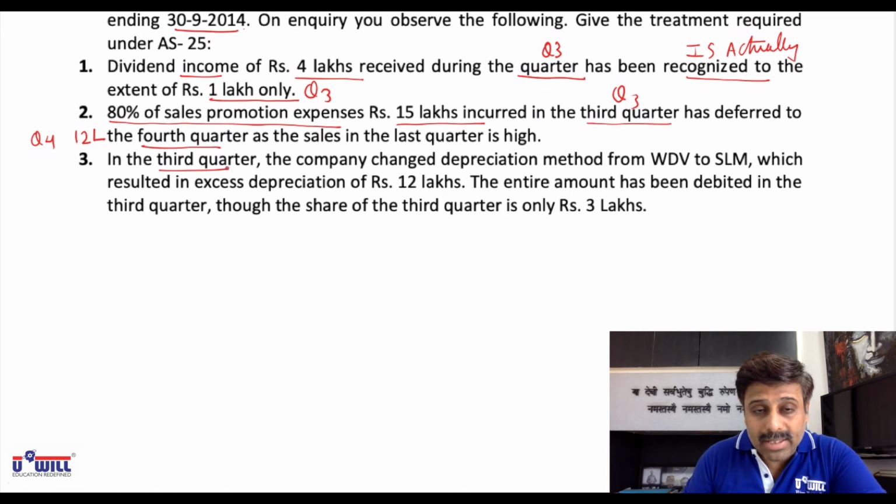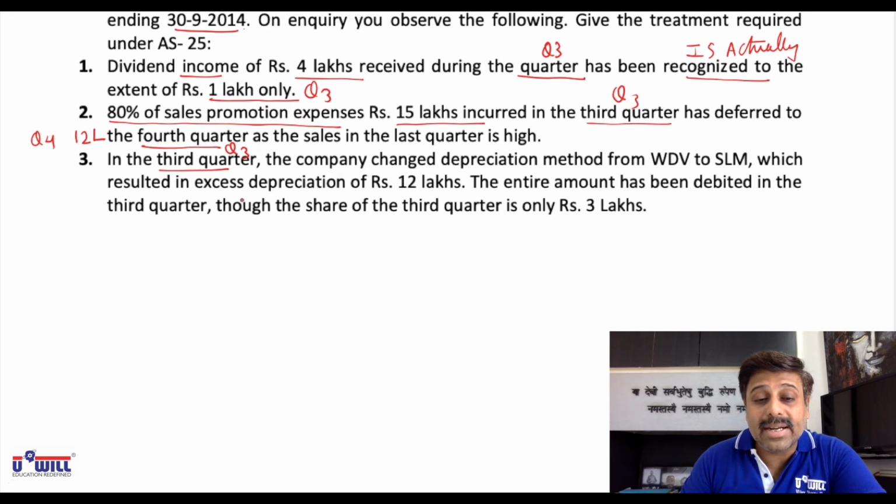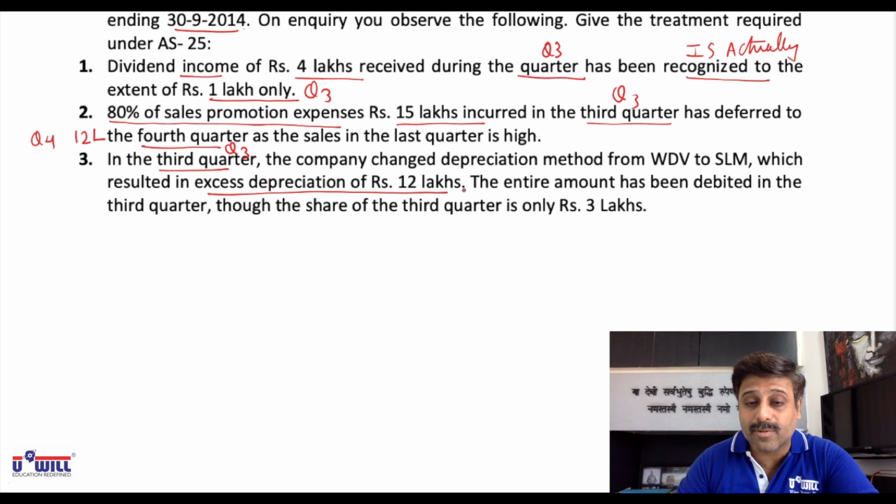In the third quarter, the company changed depreciation method from WDV to SLM, which resulted in excess depreciation of 12 lakhs. In quarter 3, excess depreciation of 12 lakhs.